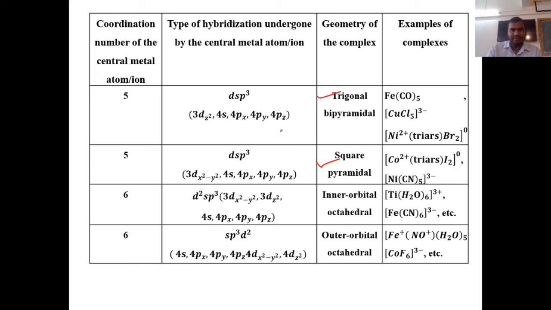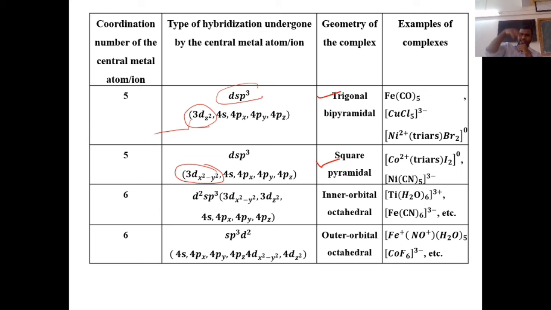So in this table we will see, while forming the complex, dsp3, the atomic orbital, here is the difference. Here it is 3d z square, and in this one it is 3d x square minus y square. So how the ligands are arranged, towards the z axis or towards the x and y axes, that is the difference between trigonal bipyramidal and square pyramidal. It depends on how the ligands are directed towards the metal atom.